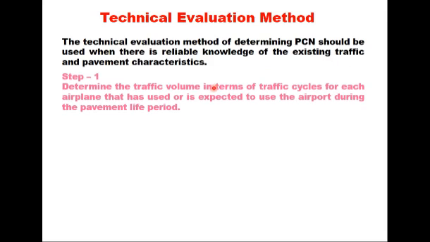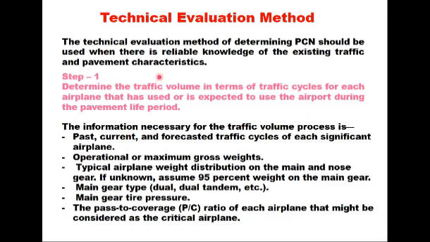Step 1 is determine the traffic volume in terms of traffic cycles for each airplane that has used or is expected to use the airport during the pavement life period. The information which is necessary for this step is the past, current and forecasted traffic cycles for each significant airplane, operational or maximum gross weight of airplanes, typical airplane weight distribution on the main and nose gear. If unknown, assume 95% of the weight on the main gear.